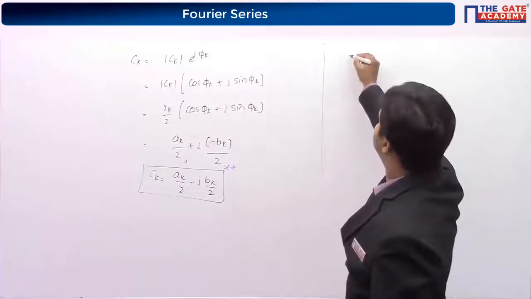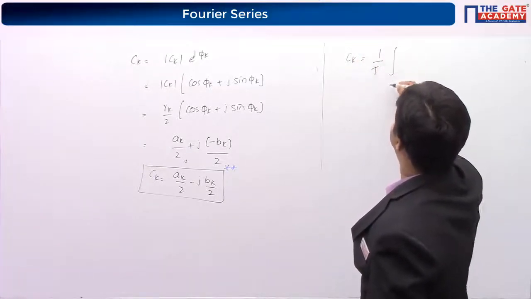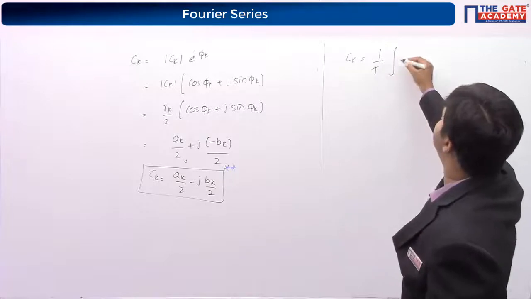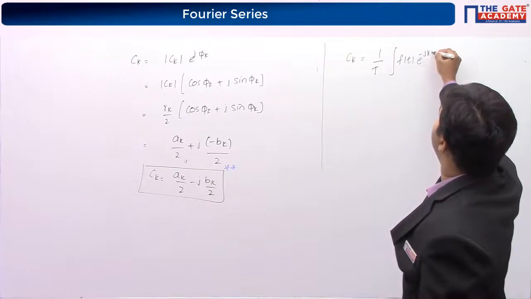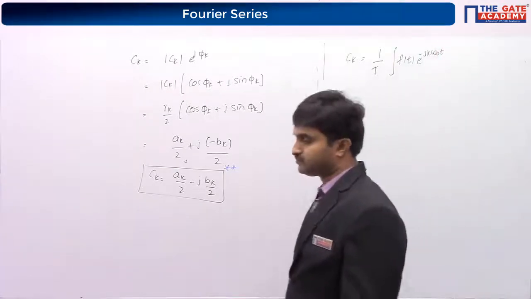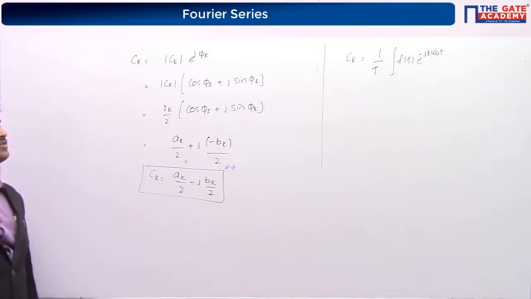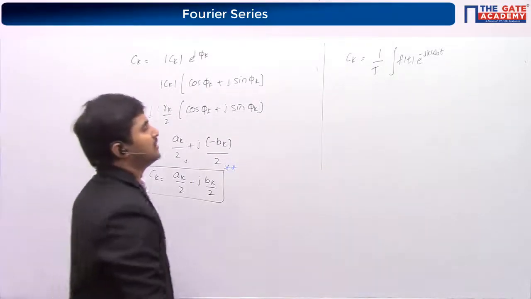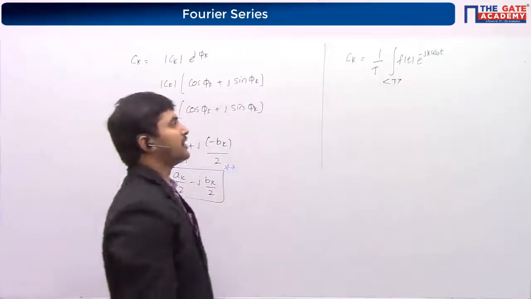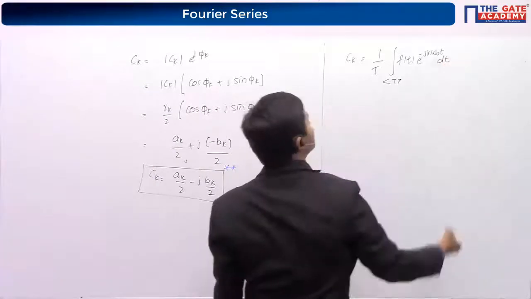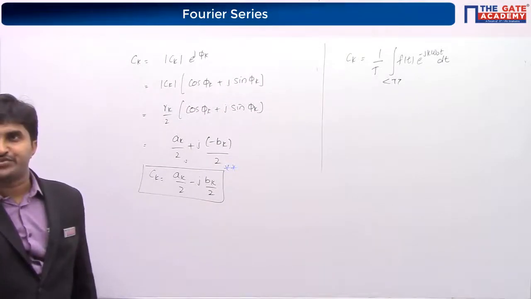We have written that Ck, which is the complex Fourier series coefficient, is 1 by T integral f of t e power minus j k omega naught t dt over the time period. Yes or no? This is what we have written on the very first page for the complex Fourier series coefficient.